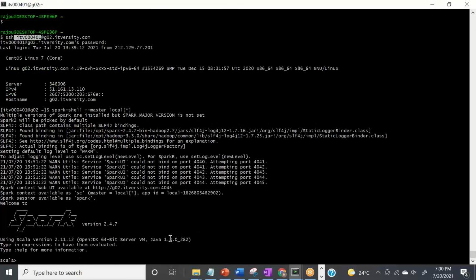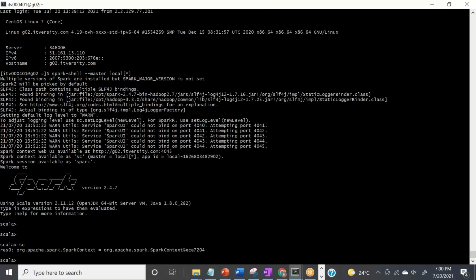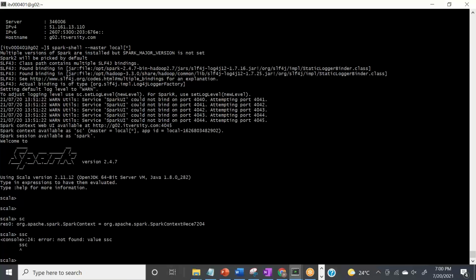So my Spark session has been created. If I look here, I have a Spark context, right? This is my Spark context, but do I have SSC? No, because SSC doesn't exist. SSC means Spark streaming context, so we need to create a Spark streaming context from SC first.